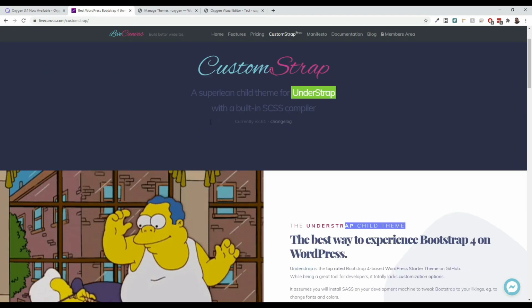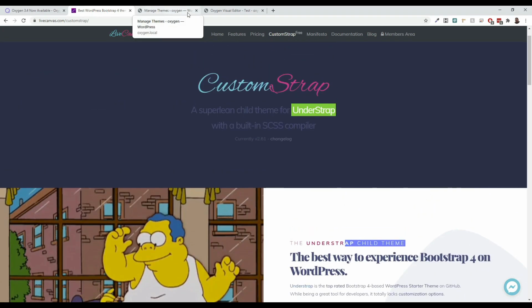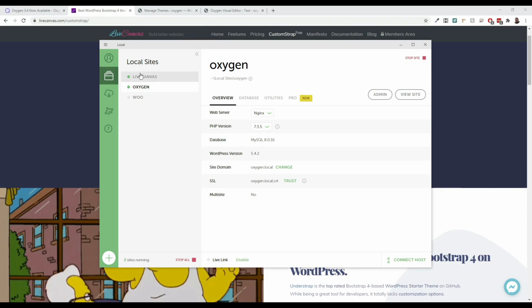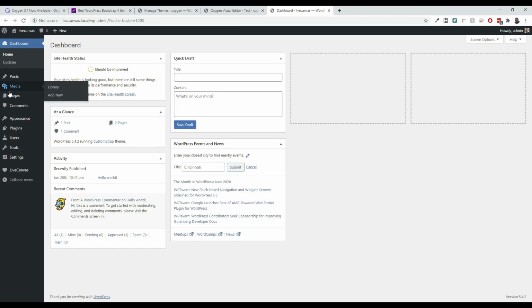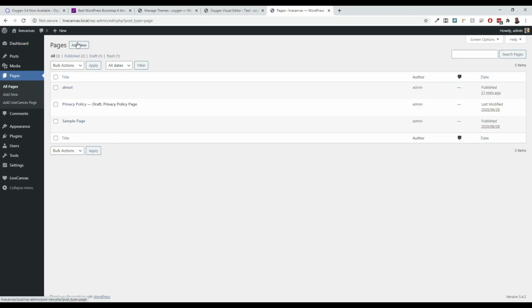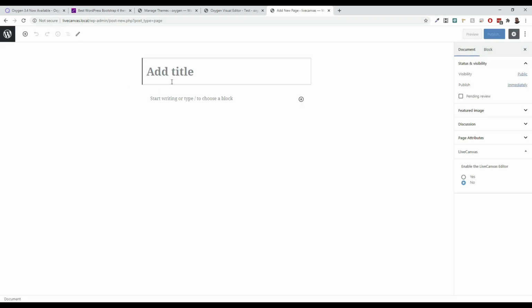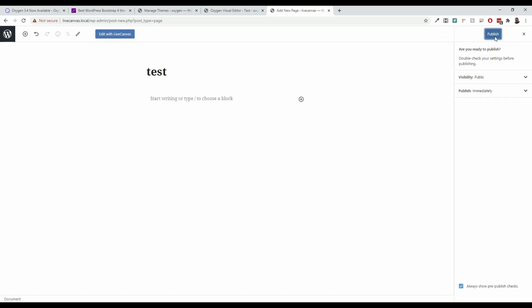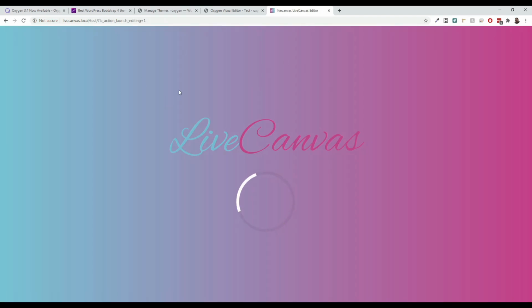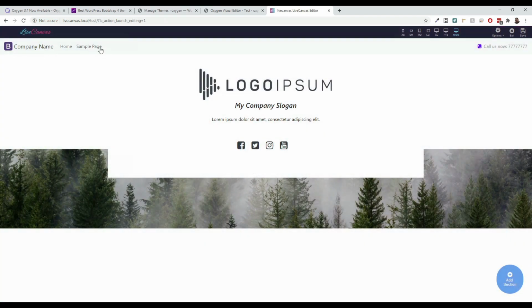Bootstrap's still got that, and actually if I opened up a Bootstrap tab, which I probably should, just so we can compare. I mean, not Bootstrap, I keep calling it Bootstrap. LiveCanvas. Let's compare a page. Let's do a test page, and you'll see this will bring in our header and footer. So forgive my header and footer. This was during a previous example when I was talking about LiveCanvas. They had just added in the ability to do headers and footers. So you'll see my ugly header right here, and then my ugly footer.